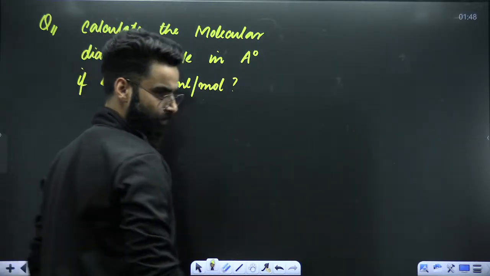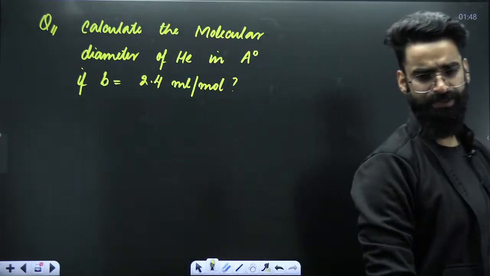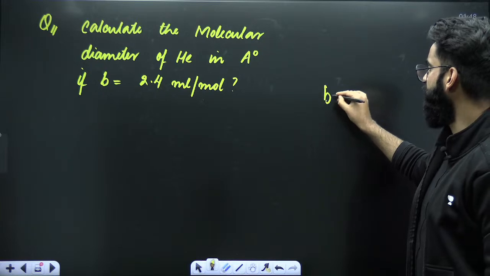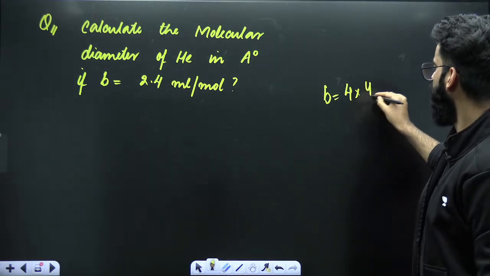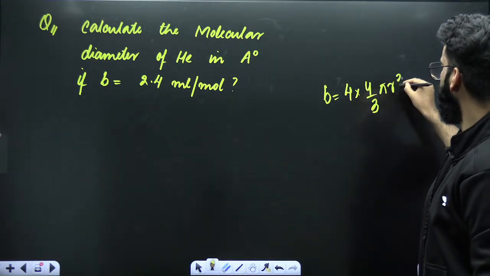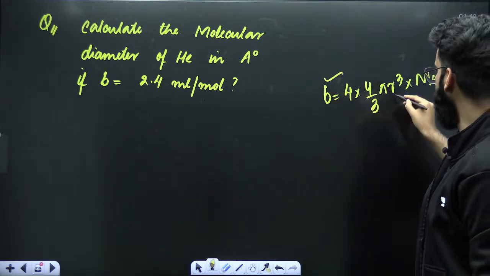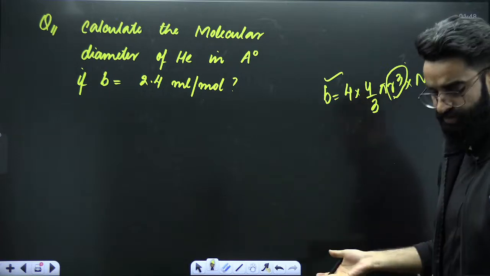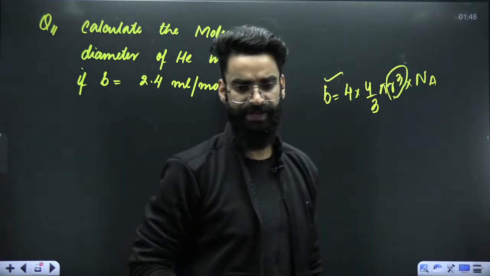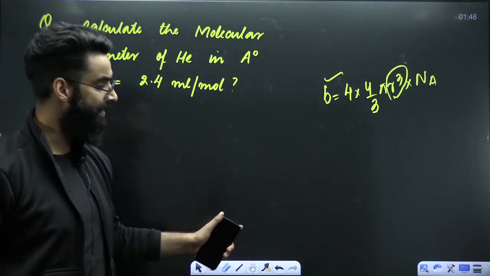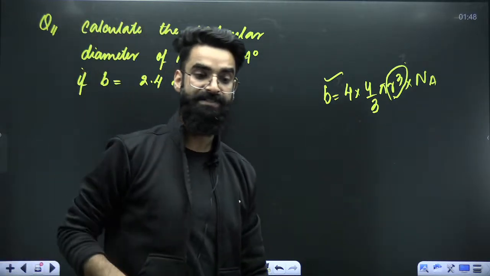This is your question. One simple question. And how do we solve this question? I gave you one result, if you remember, that B is equal to 4 multiplied by 4 by 3 pi r cube multiplied by Avogadro's number, right? So the B value is given to us. We can calculate the radius from here. Once we get the radius of the molecule, 2 times the radius will give me the diameter of the molecule. This is your homework question. Give it a try and let me know its answer in the comment section of the video.